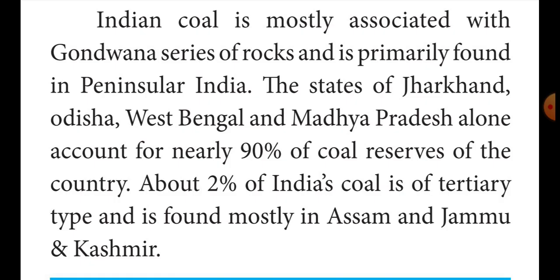These four states together produce 90% of coal in India. 90% of coal is produced by these four important states: Jharkhand, Odisha, West Bengal and Madhya Pradesh.